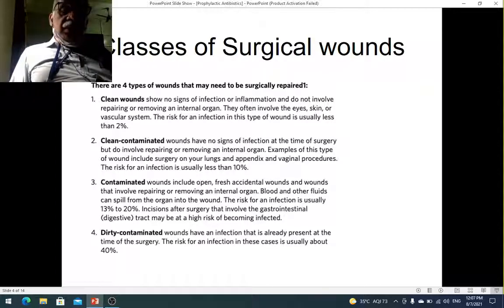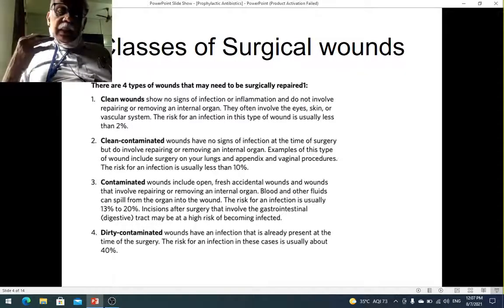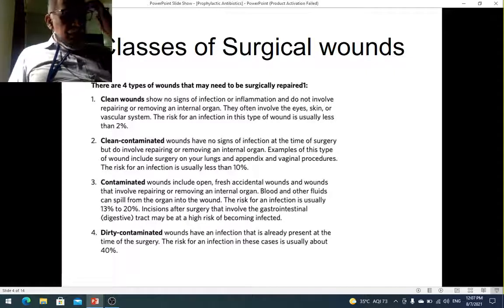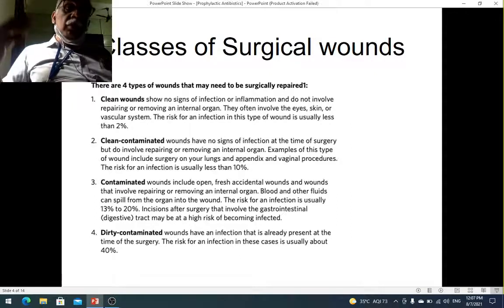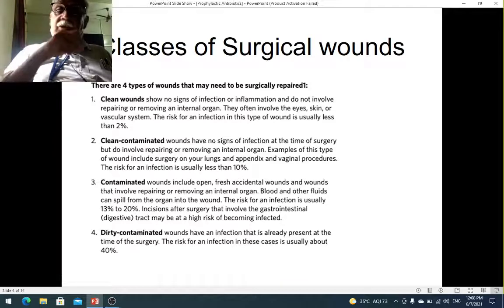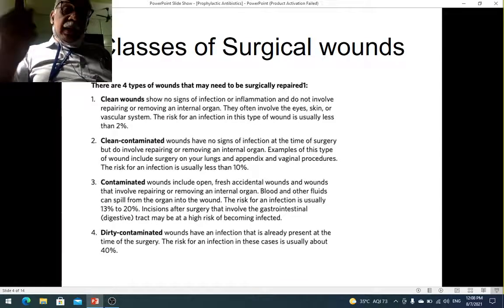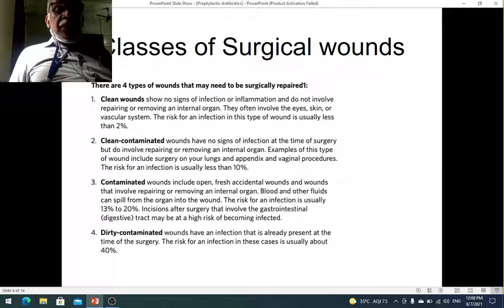Another example would be penetrating injury. Supposing a stab injury to the abdomen. Again, you are doing surgery for that within the first 24 hours. If you are doing surgery within the first 24 hours, this is a contaminated wound, because besides the organisms in the skin, the instrument or the knife or whatever was used to stab is introducing organisms from outside. The patient is not stabbed in the OT, isn't it, where everything is aseptic. It will be somewhere in the street or somewhere else where you can get so many other organisms.